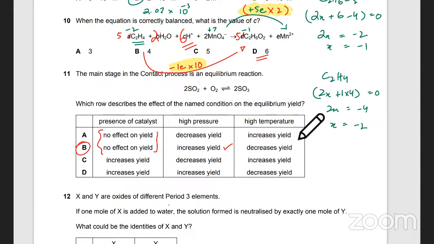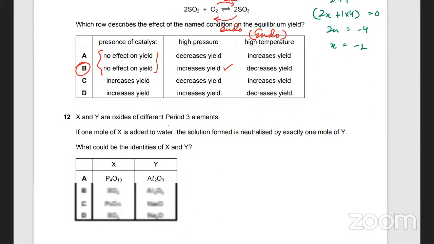Higher temperature favors which reaction? It favors the endothermic reaction. Now remember, in the Contact and Haber processes, all reactions are exothermic. So the forward reaction is actually exothermic, and the endothermic one is the backward reaction in this case. So it decreases yield. So B.